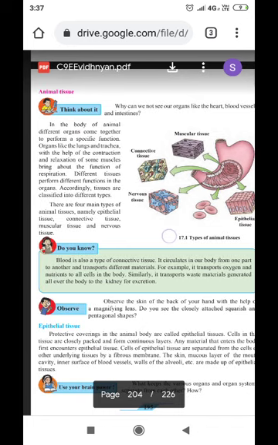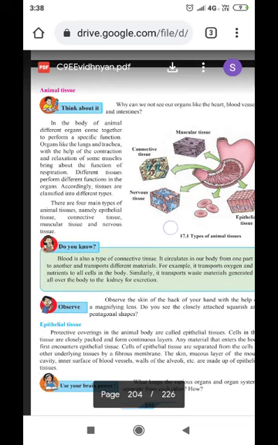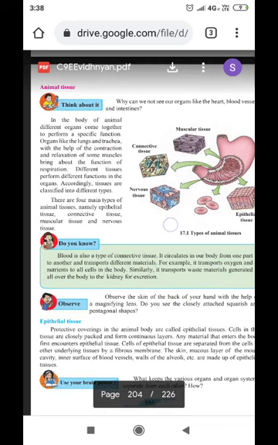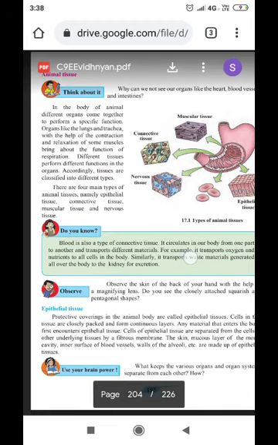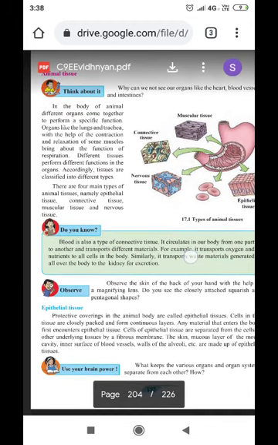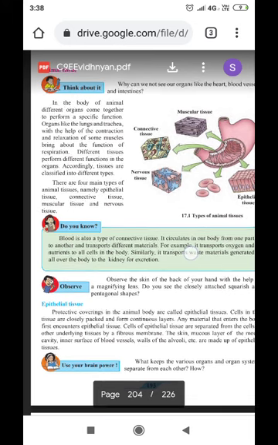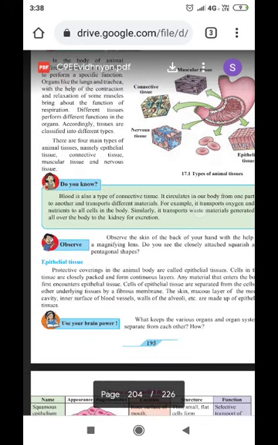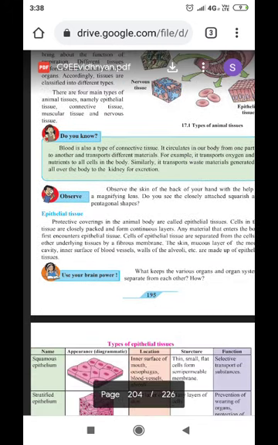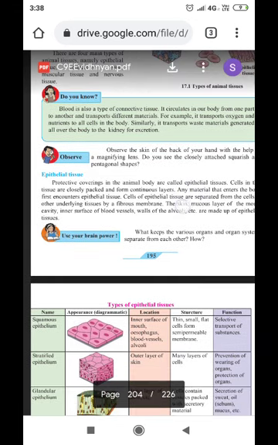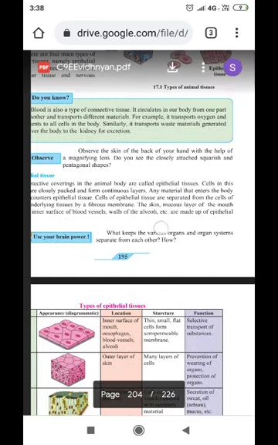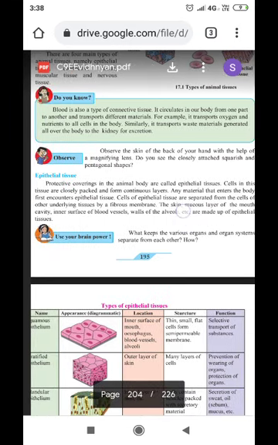Accordingly, tissues are classified into different types. There are four main types of animal tissues, namely epithelial tissue, connective tissue, muscular tissue, and nervous tissue. The blood part, do you know, is informative. You can just go through it, though it is not there for this year.